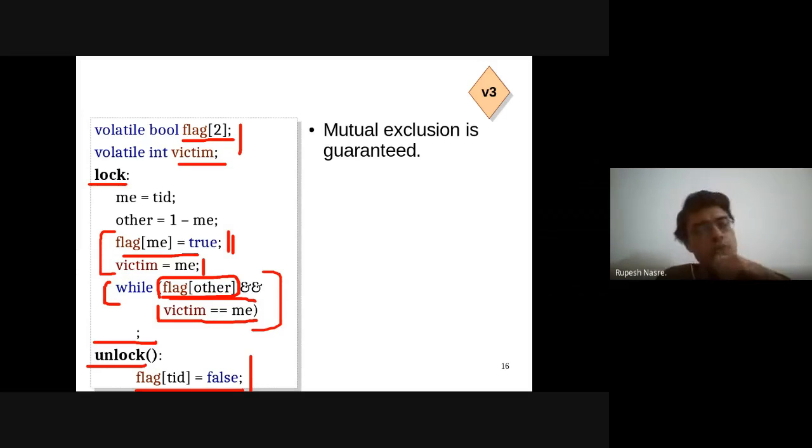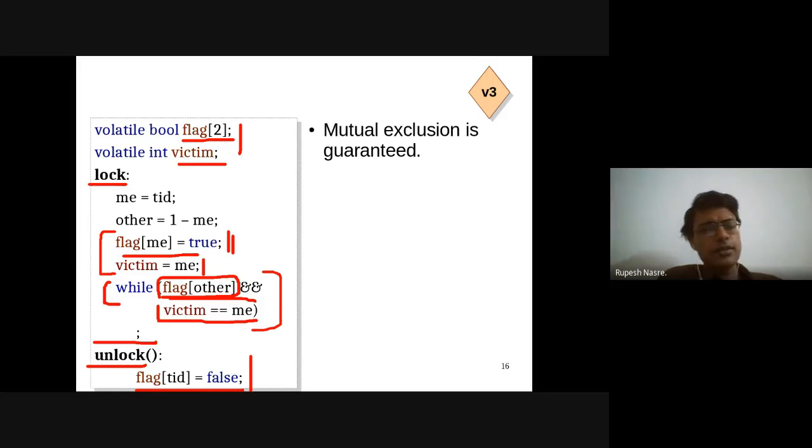But if it is true, and victim, okay, maybe in the current code itself we should check. So the other thread has executed flag of me equal to true. So this thread sees flag of other equal to true, but the victim is not set by the other thread.